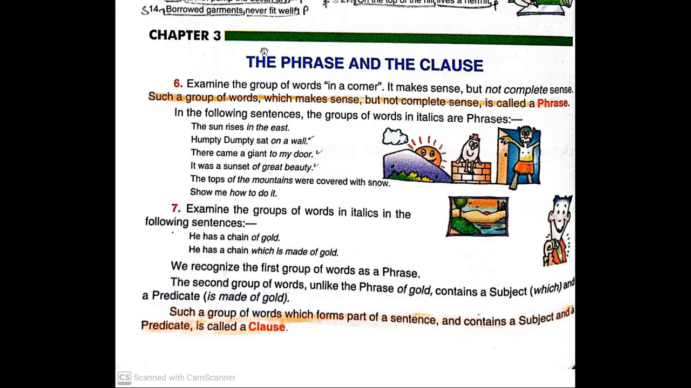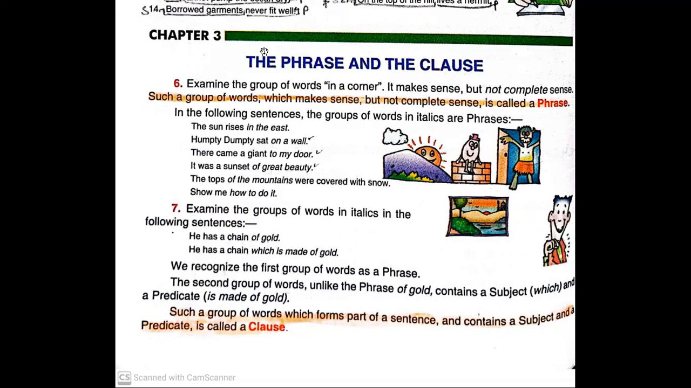Yes, ma'am. Okay, let's do it. Does it give complete sense? Yes, it gives complete sense. But how come it is written over here as a phrase? Okay, it's a phrase, but it says that it gives sense but not a complete sense. How to do it? It gives sense, but it is not giving a complete sense over here.